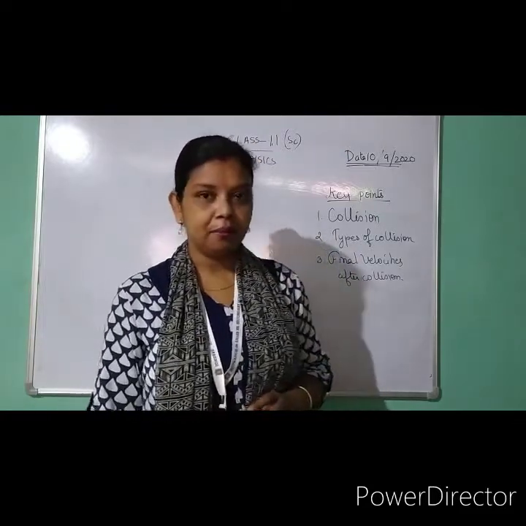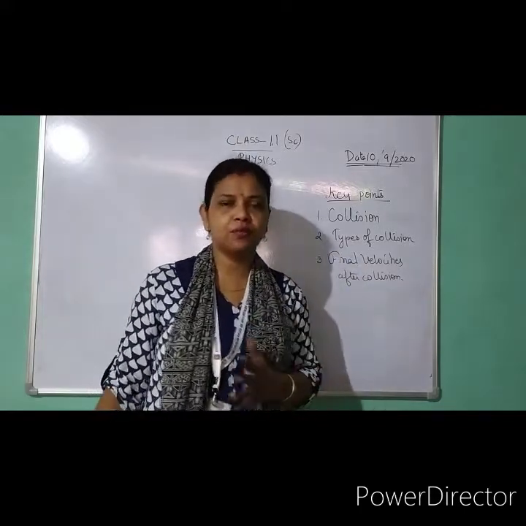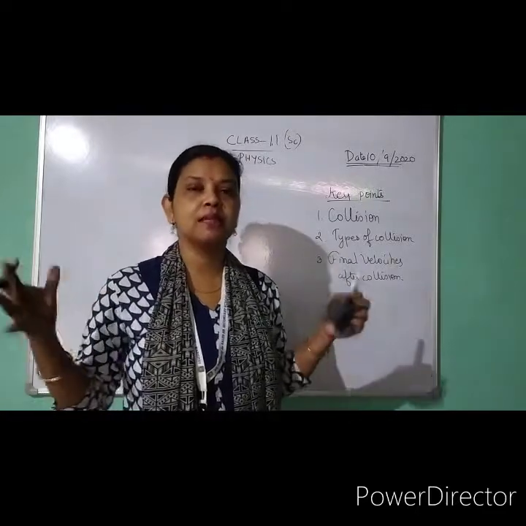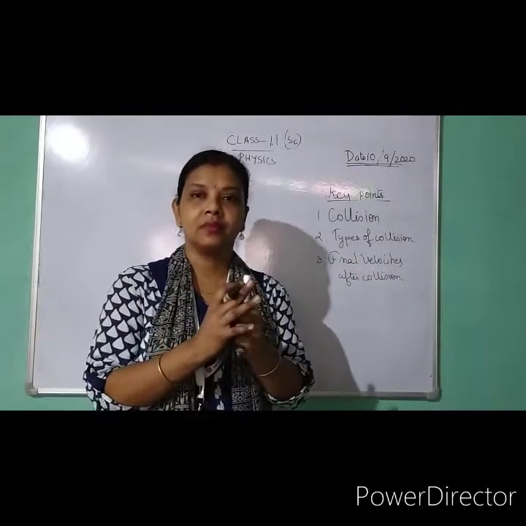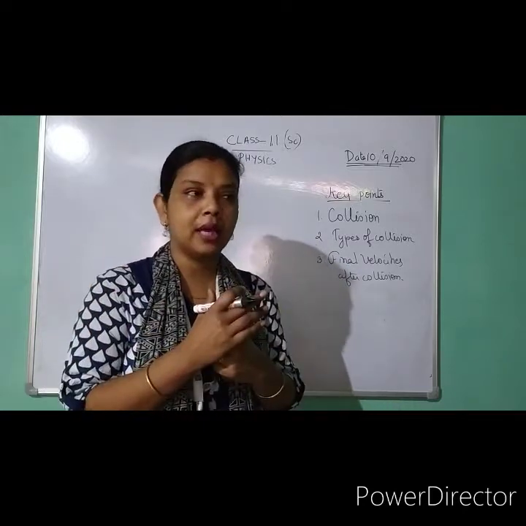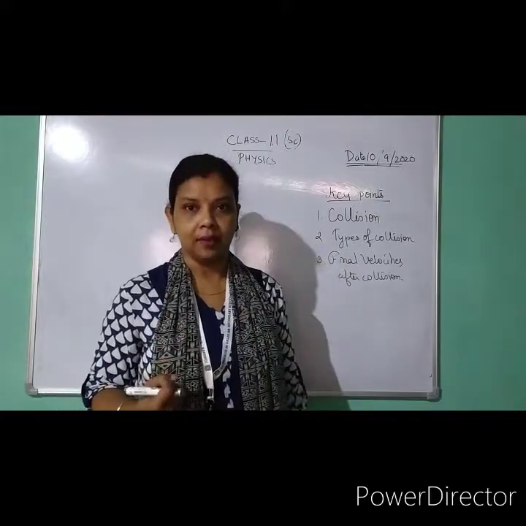Collision means whenever two objects come close together and get stuck, a head-on collision. So that is a collision.